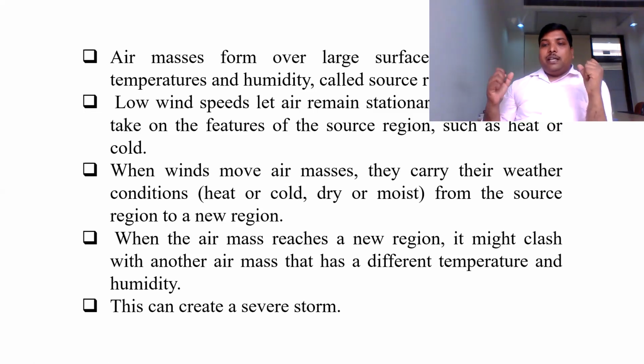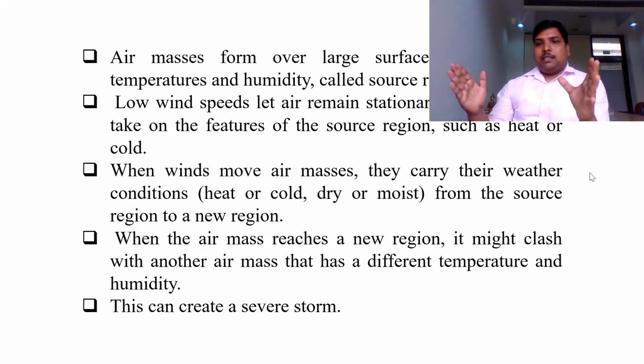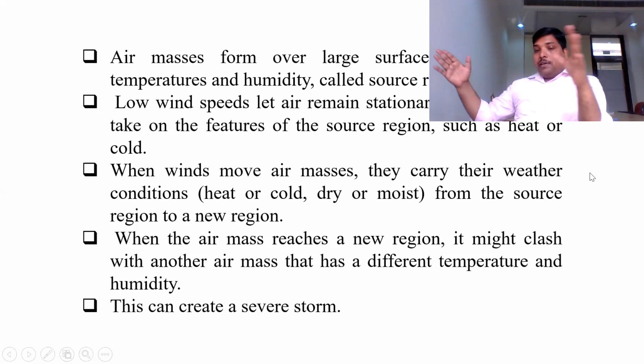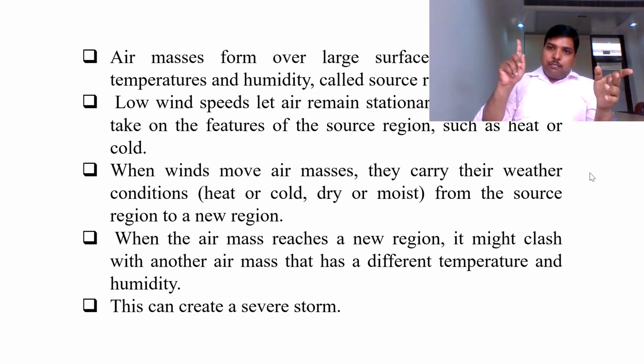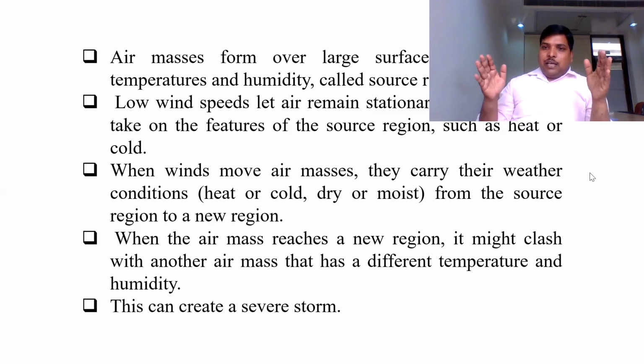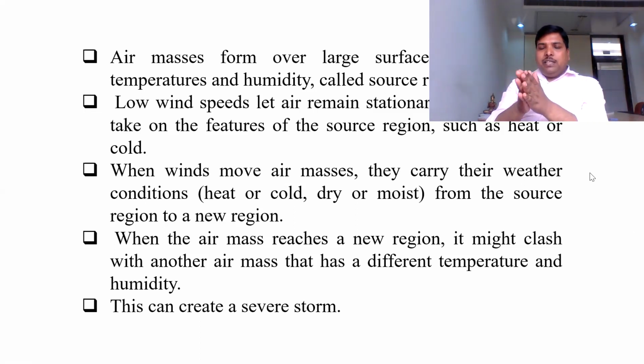And one more interesting thing happens when two air masses of the same region or different regions collide with each other. Suppose that this is one air mass, this is the second air mass. I have told you they move because of the difference in temperature and pressure. When these two masses collide with each other, what happens? A storm-like situation is created. Why? Because two air masses collide with each other.